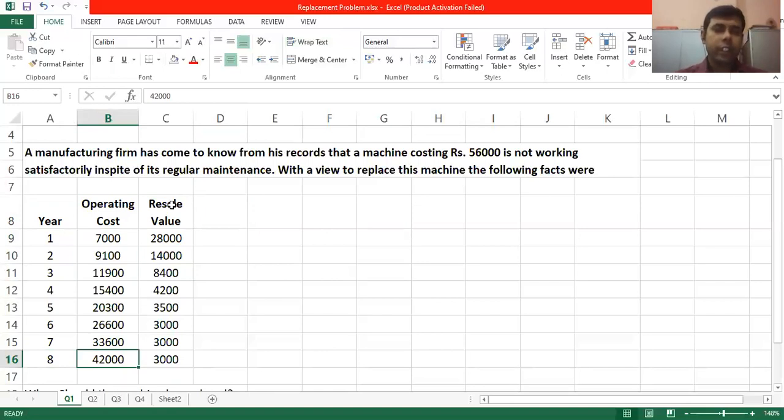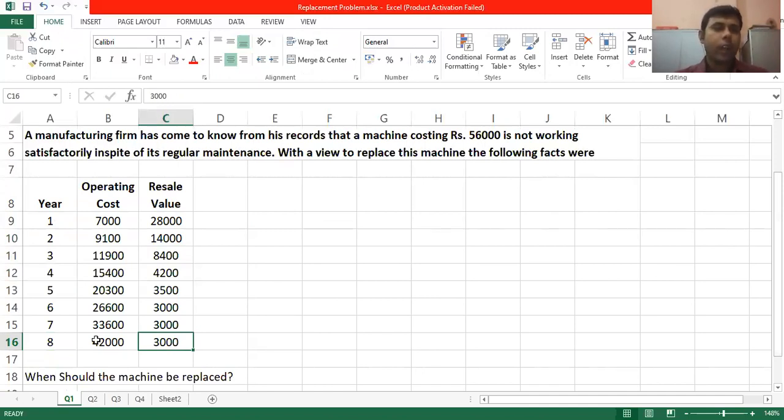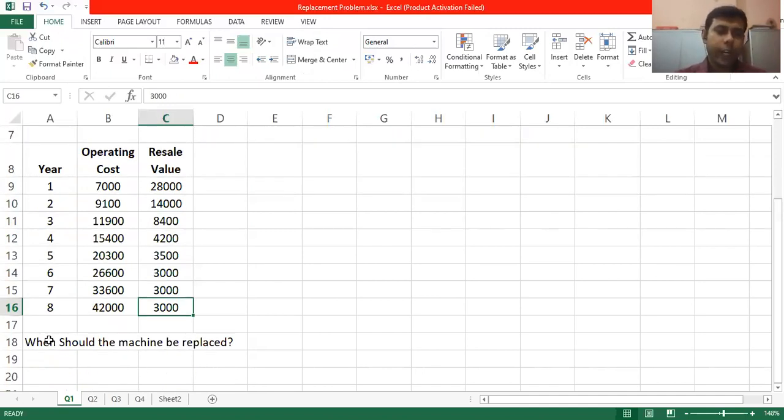Next column is resale value. That means if the machine is sold to someone, in that case, if it is sold on first year, 28,000 can be received. On second year, 14,000 can be received. On third year, 8,400. Likewise, gradually it is decreasing, and on eighth year, it can be sold only for rupees 3,000. Now let us try to see what we are supposed to do in this. We have been asked to advise when the machine should be replaced, right?